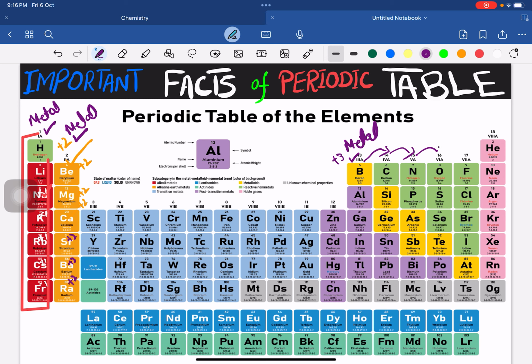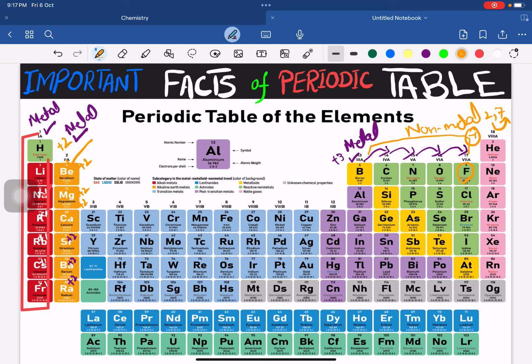These are all non-metals. I'm writing it in a different color. Now, non-metals: you know that fluorine has an electronic configuration of 2 and 7. So it needs one electron to complete its shell. That's why it will gain one electron, and when it gains an electron, it will get a negative charge.